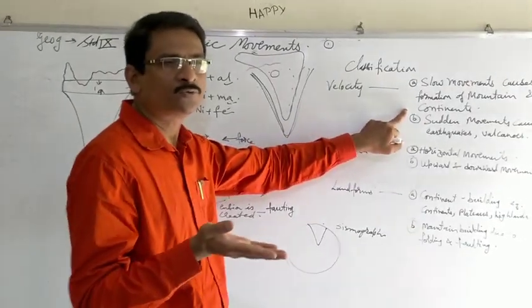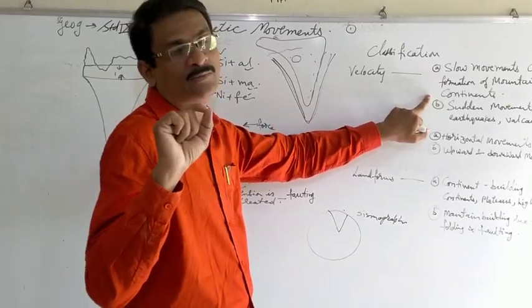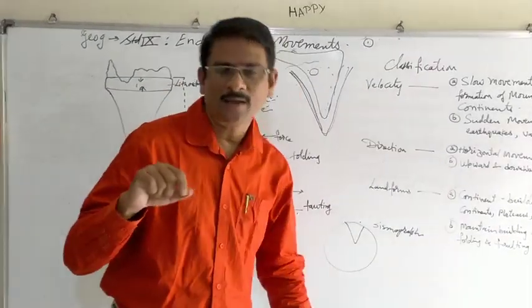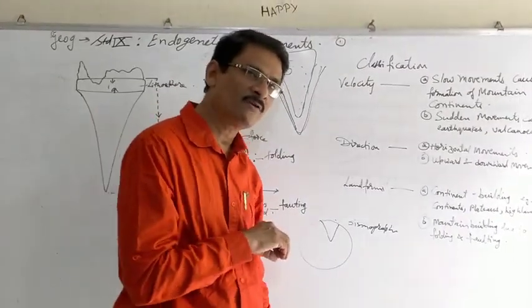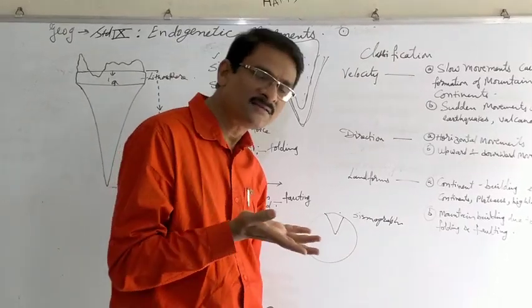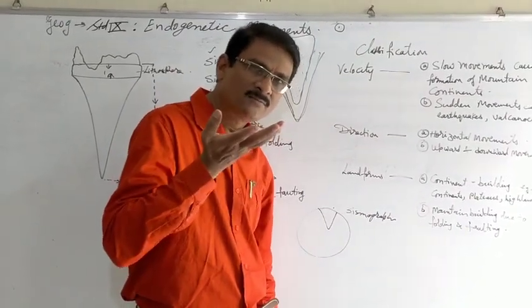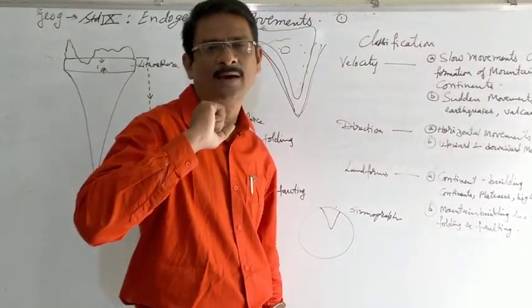Mountains slowly they go on increasing. Best example again Himalaya. Time and again we are speaking about Himalaya only because we are Indians. There are many mountains in the world which are similar to that of Himalaya. Yes, Himalaya is the tallest. All the highest peaks of the world are related with the Himalaya.